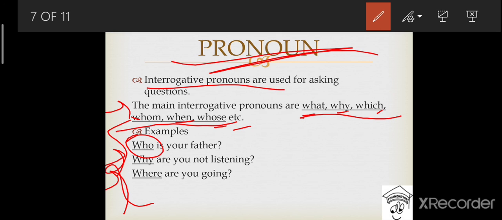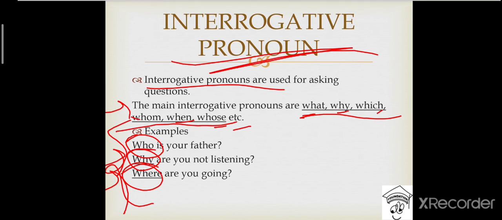So in all of these sentences, we are asking a question with the help of these WH words: why, who, where. If you want to ask any question with the help of any WH word, it would be an example of an interrogative pronoun. It must ask a question, okay? And any WH word will be an example of an interrogative pronoun.